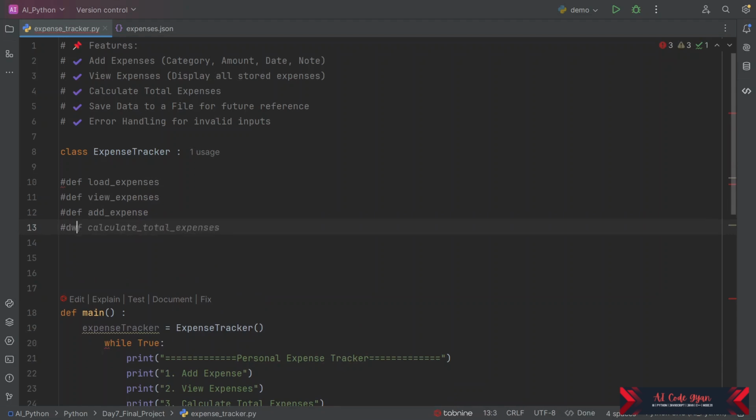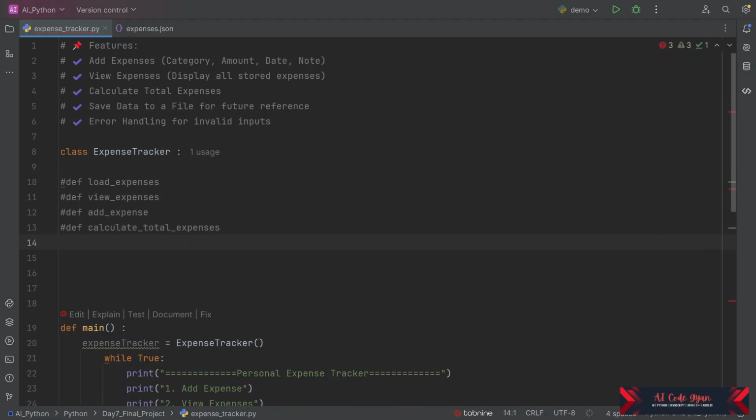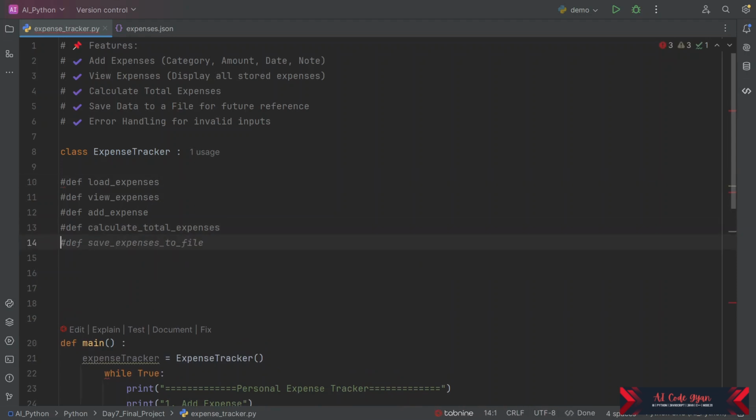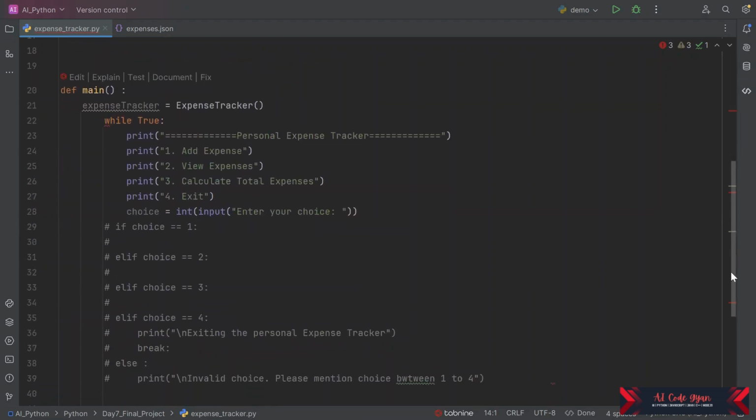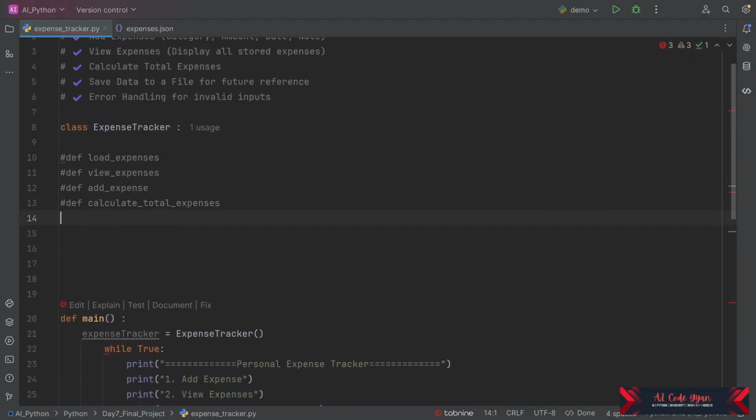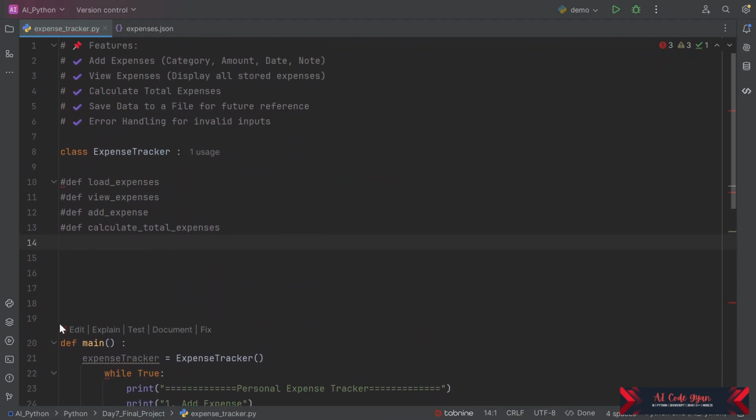Also we need a total expenses function. So we need to load, view, and add. These are the functions which we are looking for.